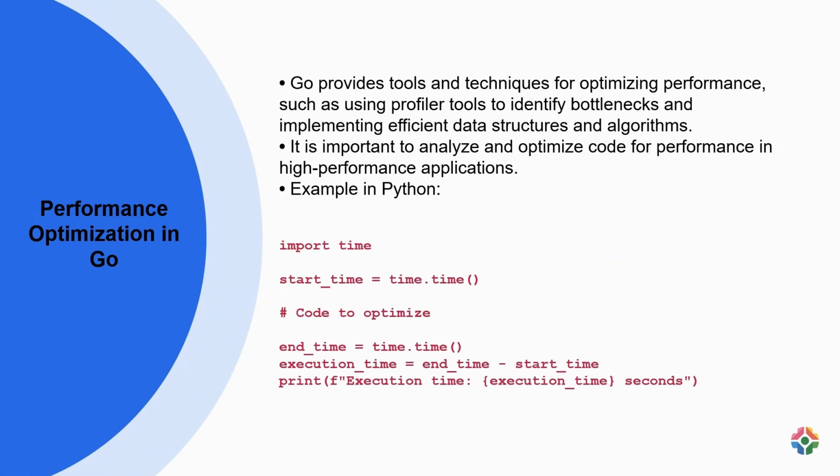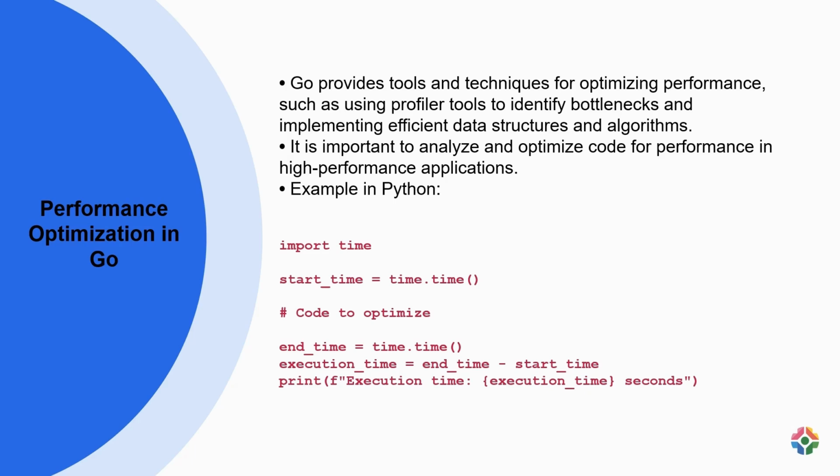Go, for instance, provides various tools and techniques for this purpose, including profilers for identifying bottlenecks and the implementation of efficient data structures and algorithms. It is essential to analyze and optimize code to ensure optimal performance.